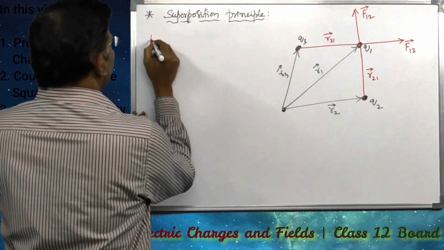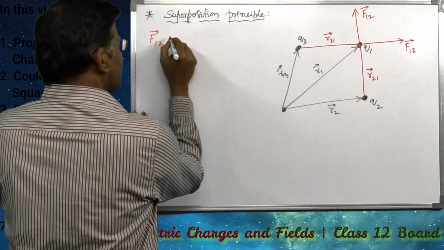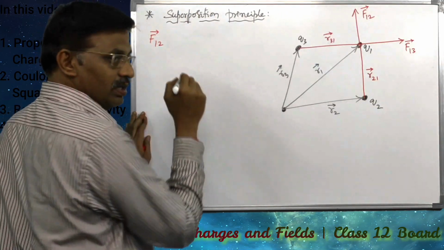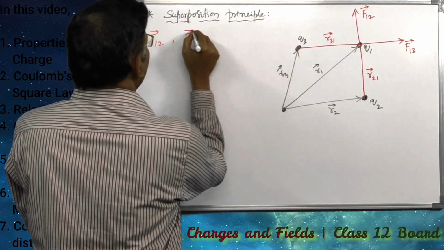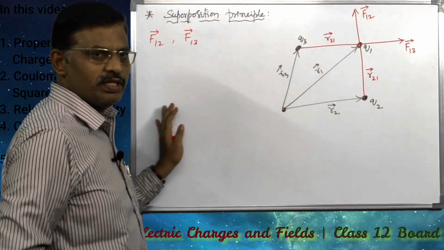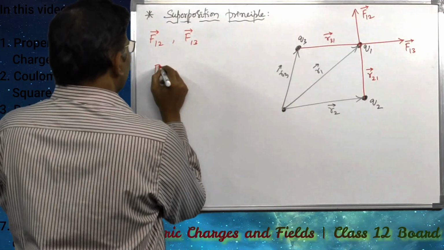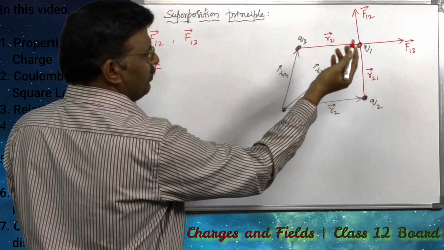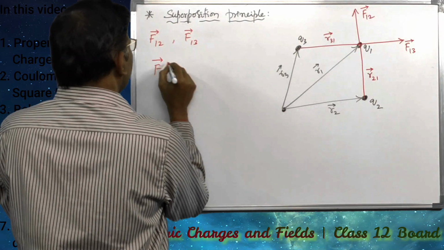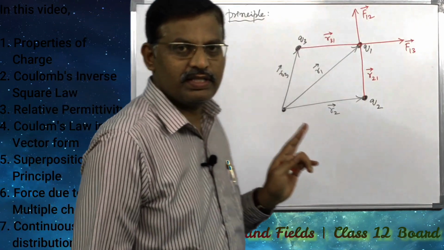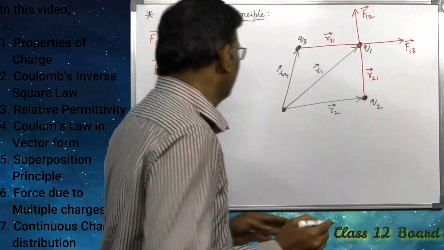So two forces are acting here. The net force, F1 bar, is the net force acting on Q1.